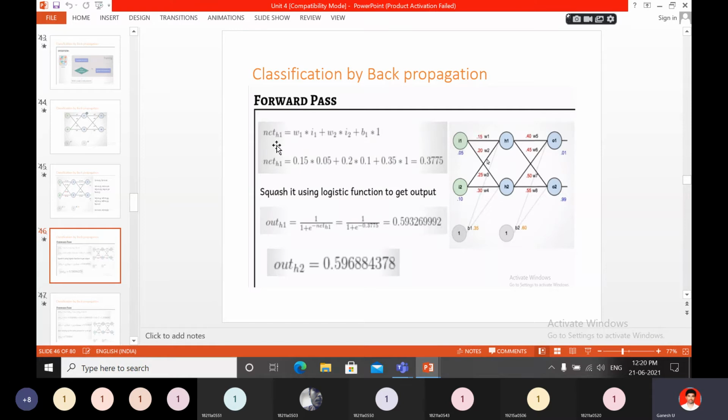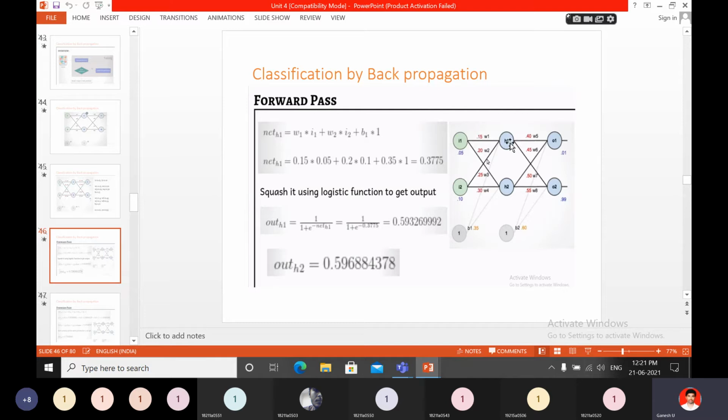So here in the forward pass, what will happen? Net H1. So for H1, what is the net weight value? W1 I1 plus W2 I2 plus B1 into 1. That is net H1, some value that can be given. Next, out H1. From H1, what is the output? For the input, net H1 is the input. So what is the output?